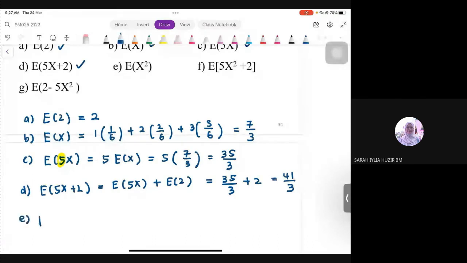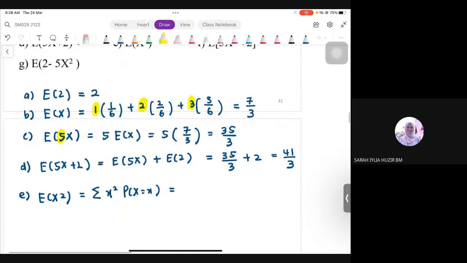We have to find EX squared. So, if EX is X times probability, EX squared is actually the summation of X squared times its probability. So, every single X that we have just now, I took from part B, I highlighted with color coding, that is the value of X. Now, we have to square it. But remember, only the X value, not the whole value. Probability is not included. So this is actually 1 squared times 1 over 6 plus 2 squared times 2 over 6, and then last one plus 3 squared times 3 over 6.